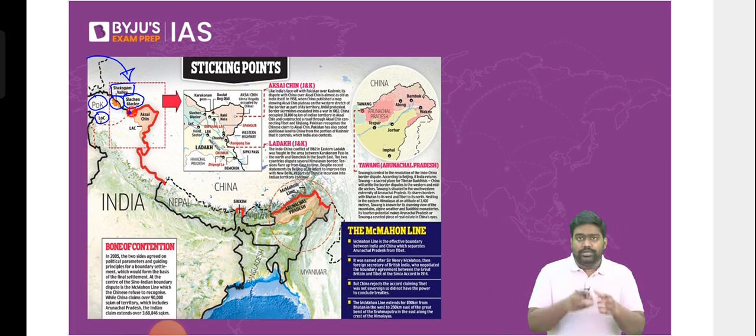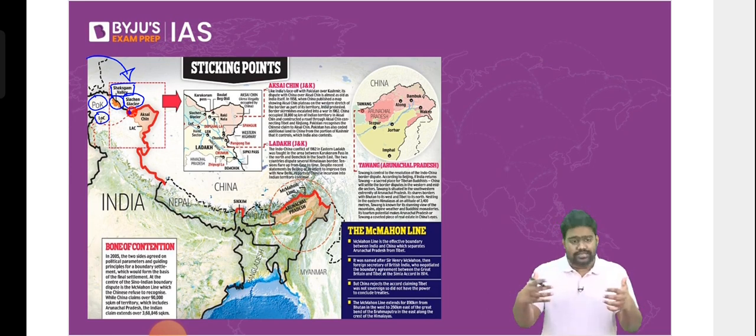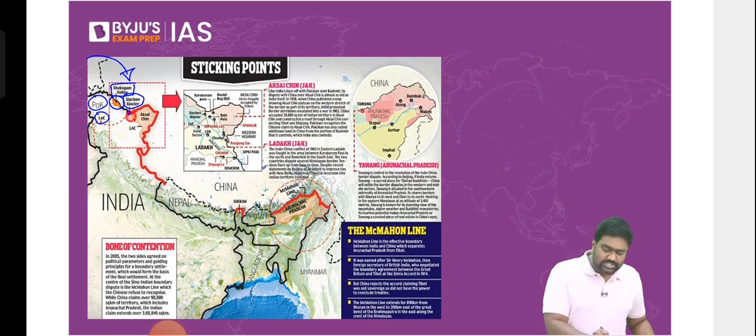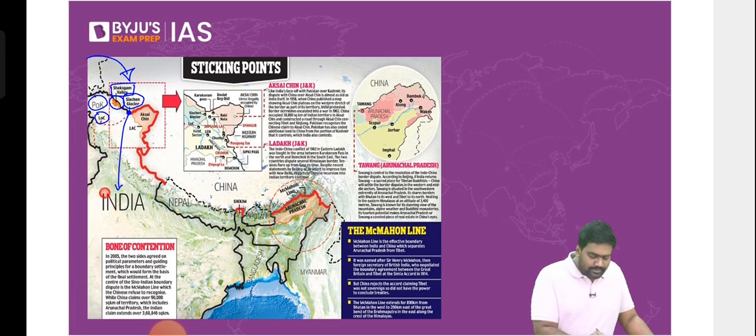You can clearly see here in the map how it is strategically located between Pakistan occupied areas, Chinese occupied areas, and Xinjiang, which is Chinese territory. In such a critical region, Siachen is located. That's why it's vital for India to control Siachen. All right. You can see Aksai Chin, occupied by China. The line of actual control. You can see Sikkim, the middle sector, the McMahon line in the eastern sector.